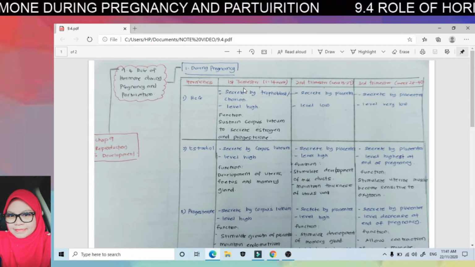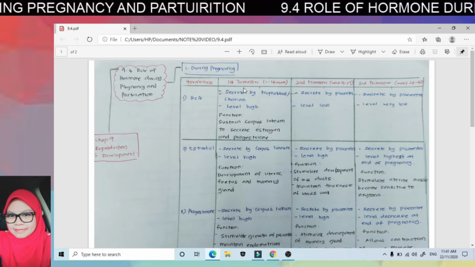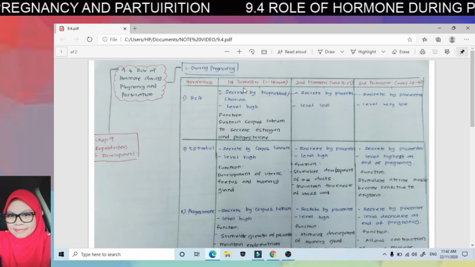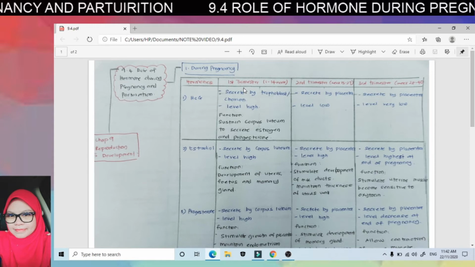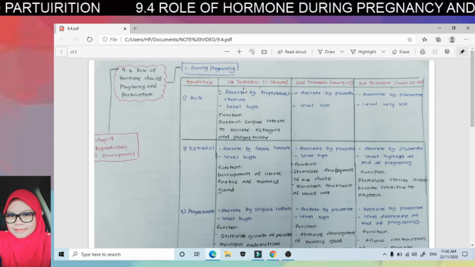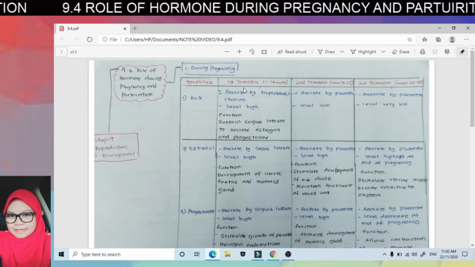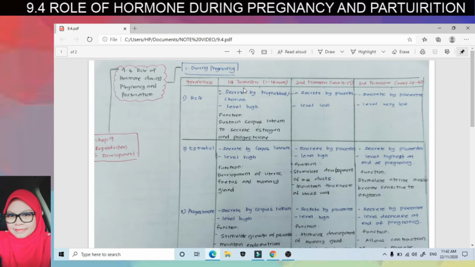Okay? And then this hCG hormone, the function is to sustain corpus luteum to secrete estrogen and progesterone. Because we know when there is no implantation, there is no fertilization, the corpus luteum will disintegrate.